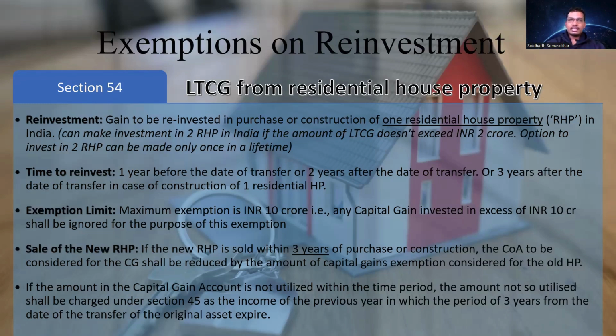Now you have to reinvest that amount that you have put in the capital gain account within the time period. Suppose the time period ends, that is 3 years from the date of transfer, and there is some amount remaining in that capital gain account. Then that remaining amount would be taxed in that year under the head capital gain. In that year meaning at the end of the 3 years. That is section 54. 54 deals with long-term capital gain on sale of residential house property.